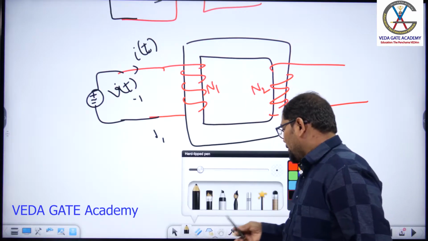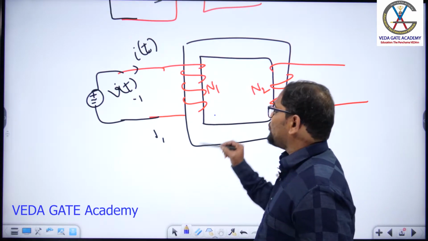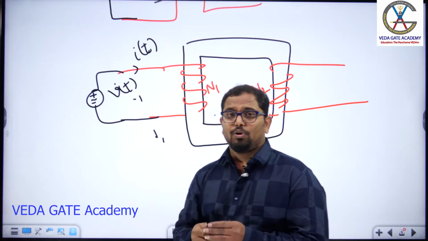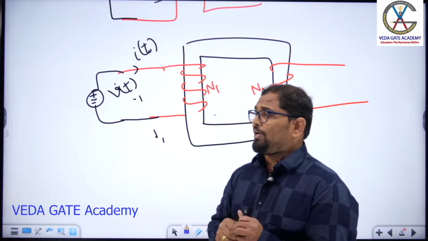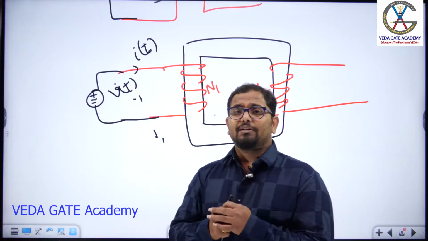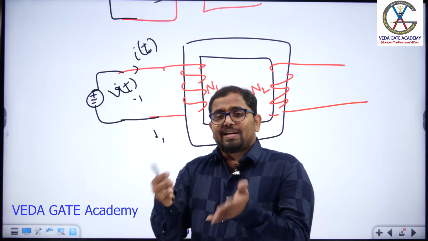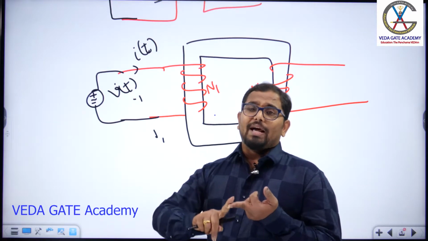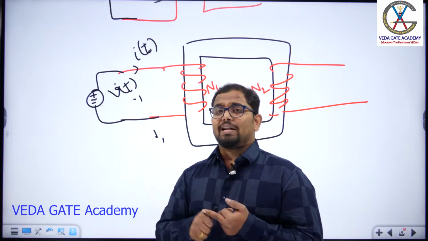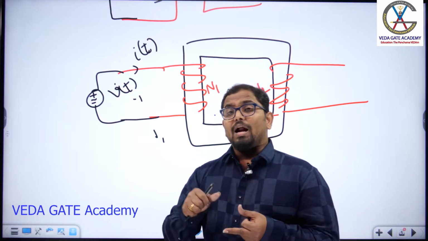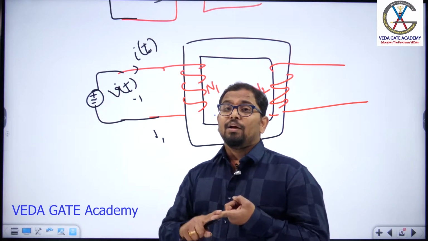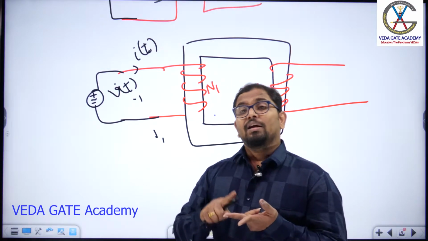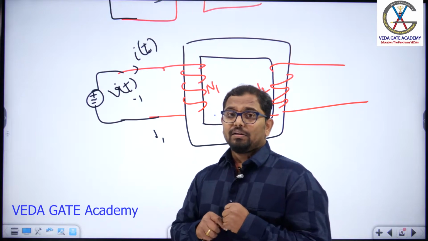Now by using the right hand thumb rule, as you already know, why are we using the right hand thumb rule? To get the flux direction or the current direction. If you know the current direction, to get the flux direction, we use the right hand thumb rule. And if you know the flux direction and want to get the current direction, again we use the right hand thumb rule.